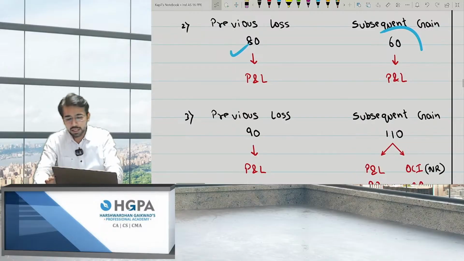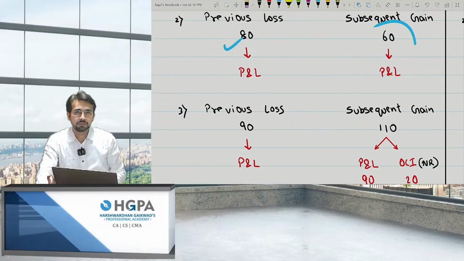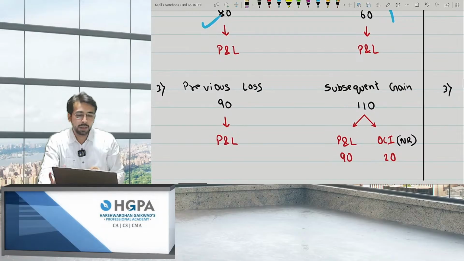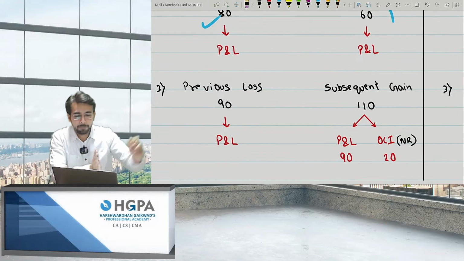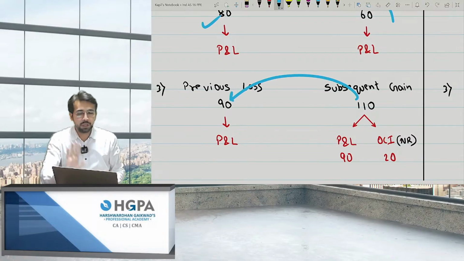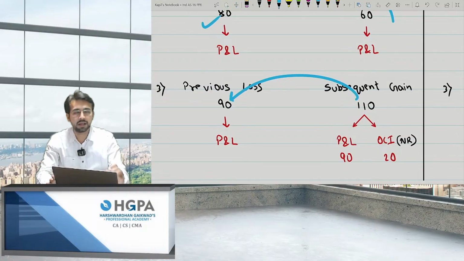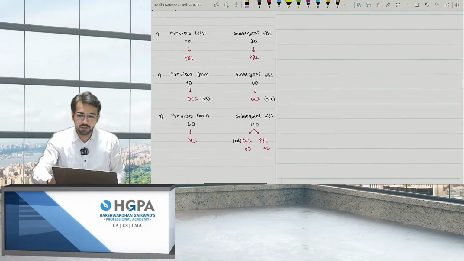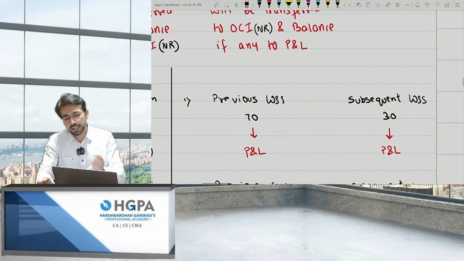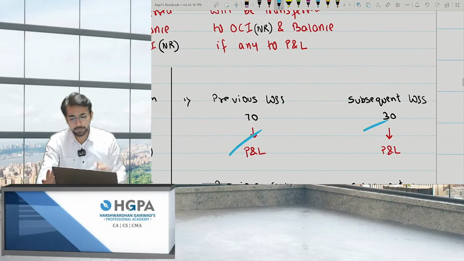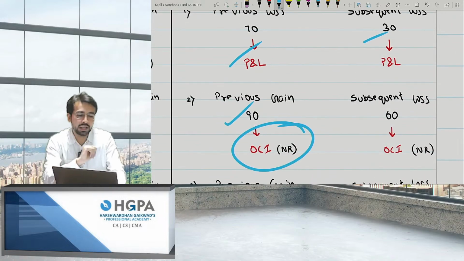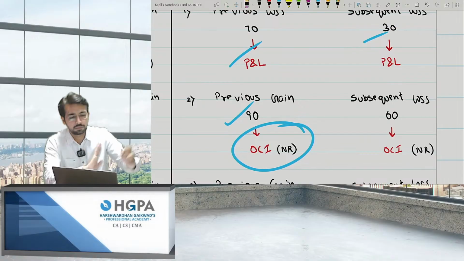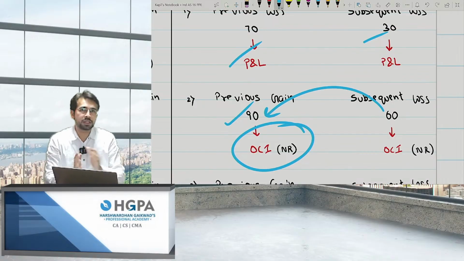Next. If there was a loss of 90 in the previous years, but subsequently you are getting a gain, you cannot transfer directly to OCI. You have to give 90 to P&L first because there was a loss previously, right? So give 90 to P&L first and then transfer the balance to OCI. This is the point, right? Okay. Next one. First is loss, another is also loss, both go to P&L directly. But previously there was a gain. Obviously you transferred it to OCI. But now you are getting a 60 loss. So you cannot go to P&L. Obviously bear this 60 to OCI itself.